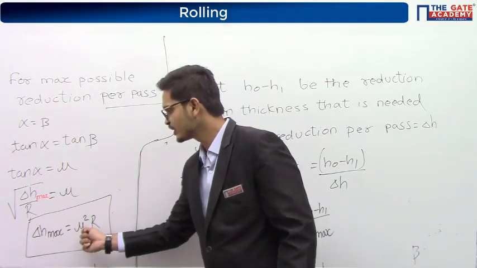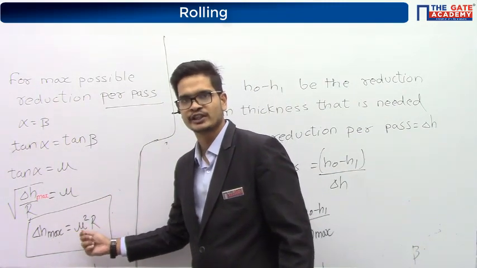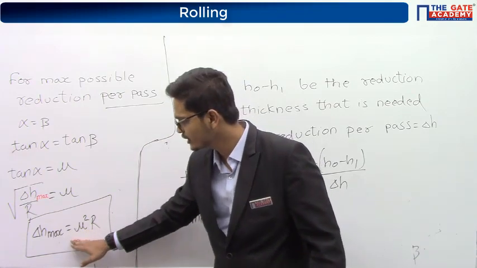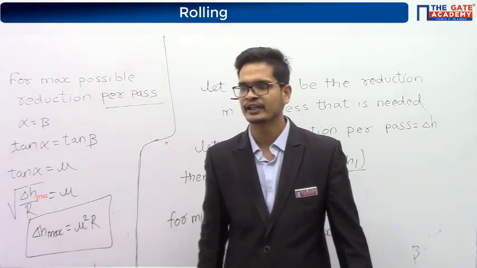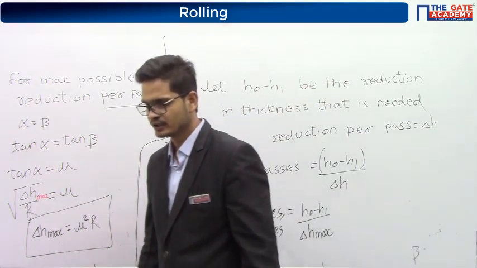Yes, option A is the right answer. Delta H is increasing with the increase of coefficient of friction. Therefore, option A, increase in coefficient of friction, is the right answer. Okay.